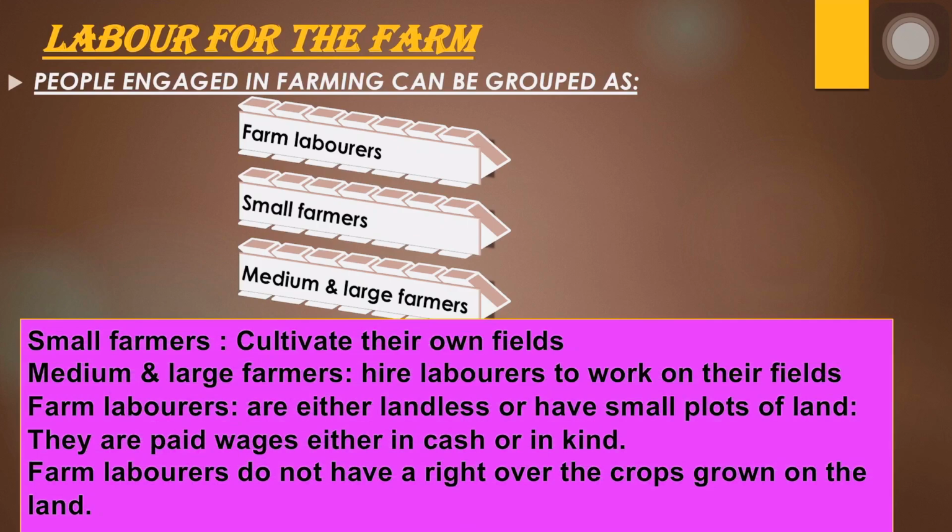The small farmers cultivate their own fields, they have a small amount of land which they use for cultivating their own fields. Medium and large farmers hire laborers to work on their fields. So basically medium and large farmers hire the farm laborers to work on their fields.